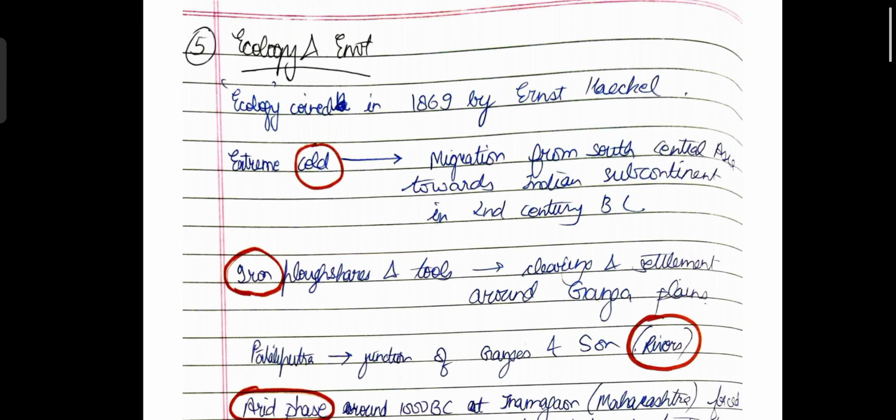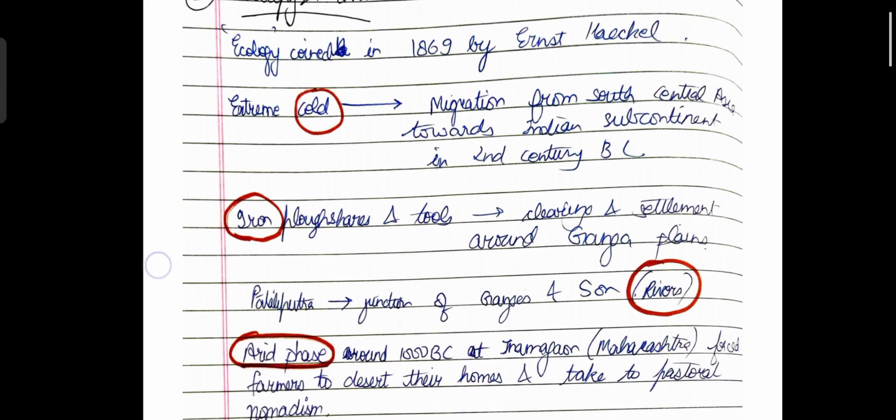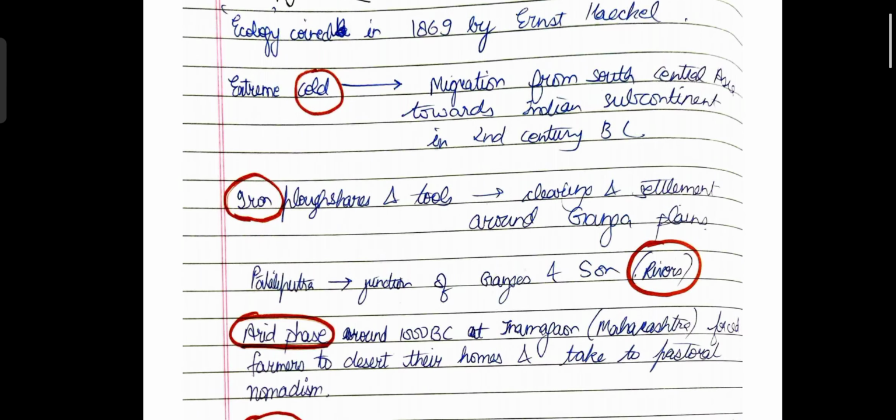Apart from this, due to presence of rivers, rivers not only acted as a means of transport but also as the blood supply of the entire kingdom. Okay, so Patliputra became a very important center because it lay at the junction of Ganga and Son. Okay, and because of this, it became a very important port also, and as a result, trade also flourished in this area, eventually leading to the formation of the Mahajanpada, that was Magadh.